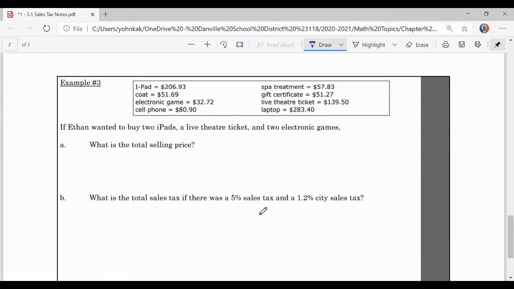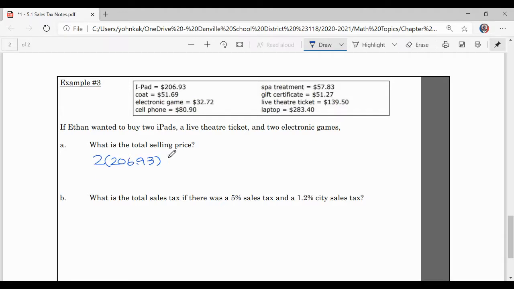All right, this question here is dealing with this box of stuff. We got iPad, coat, electronic game, cell phone, spa treatment, gift certificate, live theater ticket, and a laptop. Totally random items and totally random prices, but we'll go with it. If Ethan wanted to buy 2 iPads, a live theater ticket, and 2 electronic games, what is the total selling price? Well, 2 iPads. Each iPad is $206.93, so if I want 2 of them, I multiply 2 times $206.93.